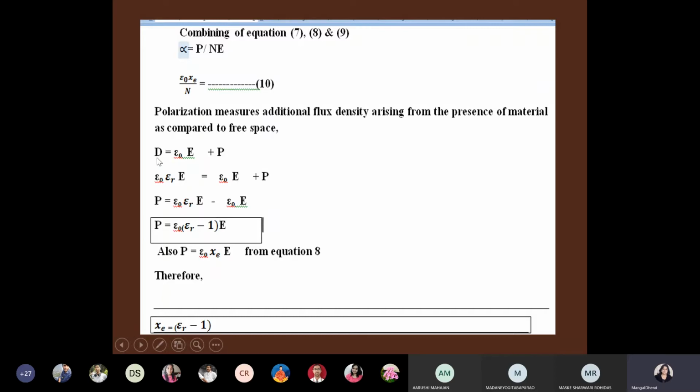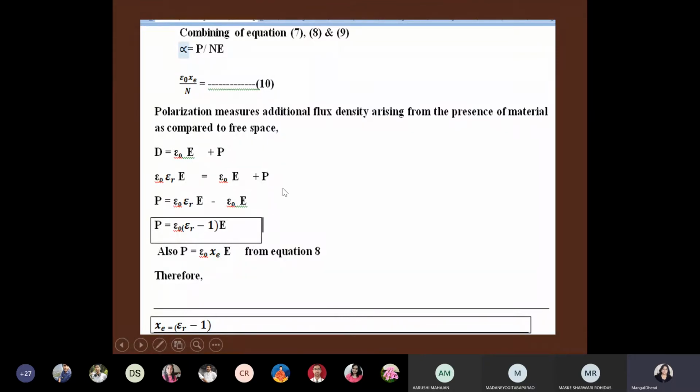Okay, so D is equal to what when you are considering flux density in case of material, when it is not free space, that is, you know, conventional epsilon 0, epsilon r E. Where epsilon r is the relative permittivity of that material. So D will be equal to epsilon 0 epsilon r E. But we are considering D in terms of polarization also. What was before there without polarization? This was there without polarization, and this is due to polarization. So you just add it. Okay. Now P, you can find out P now.